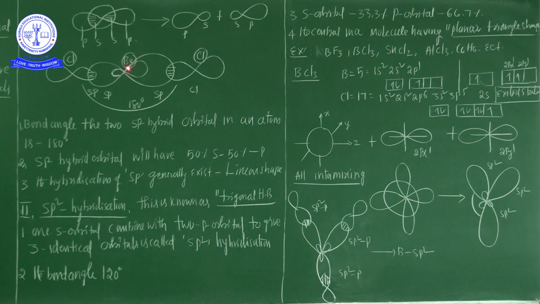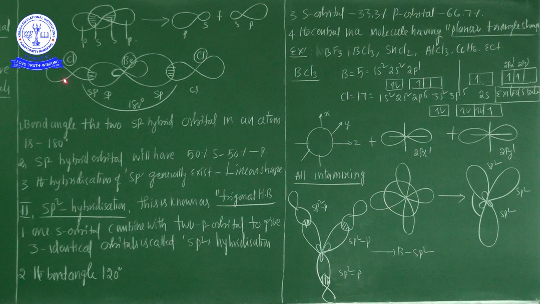Finally, beryllium is the central atom, with one chlorine on the left side and one chlorine on the right side. Beryllium is involved in sp hybridization because after the excited state, the s orbital has one electron and the p orbital has one electron, and both intermix to form two sp hybrid orbitals. Those sp hybrid orbitals bond with two chlorine atoms, each having a pz orbital.